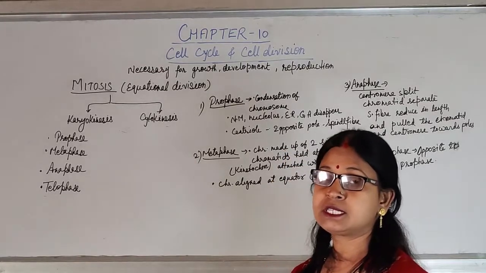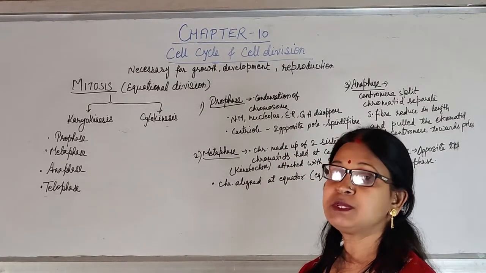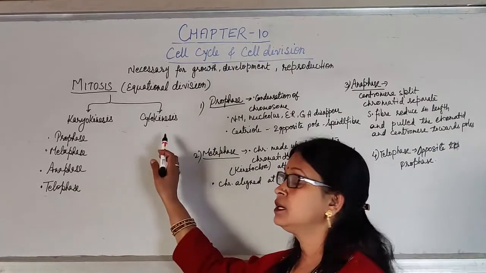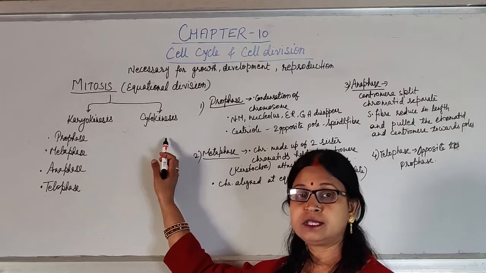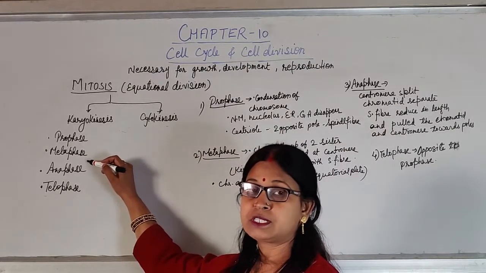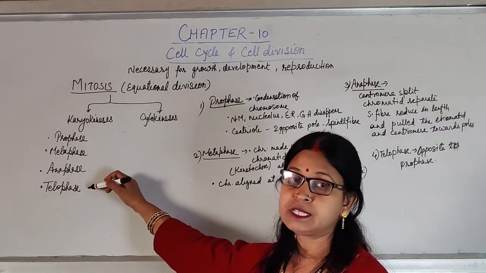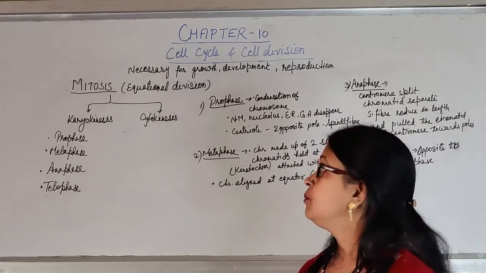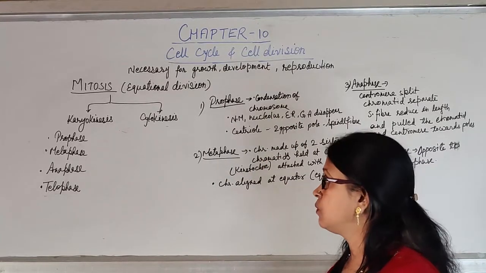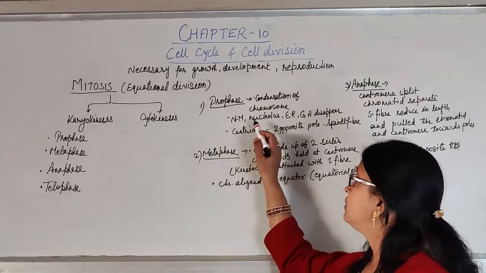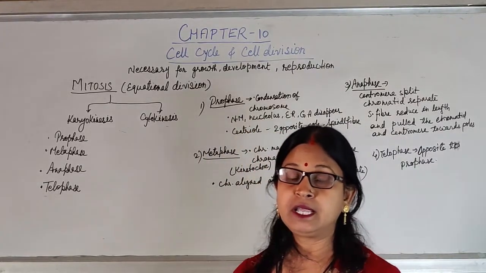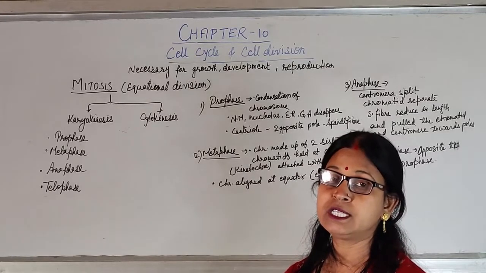As we have already discussed, karyokinesis means the division of the nucleus, whereas cytokinesis is the division of the cytoplasm including other cell organelles. Now, karyokinesis includes 4 steps, that is prophase, metaphase, anaphase and telophase. We will discuss the important events which occur during all these 4 stages. First is prophase. During prophase, the chromatin material will undergo the process of condensation.